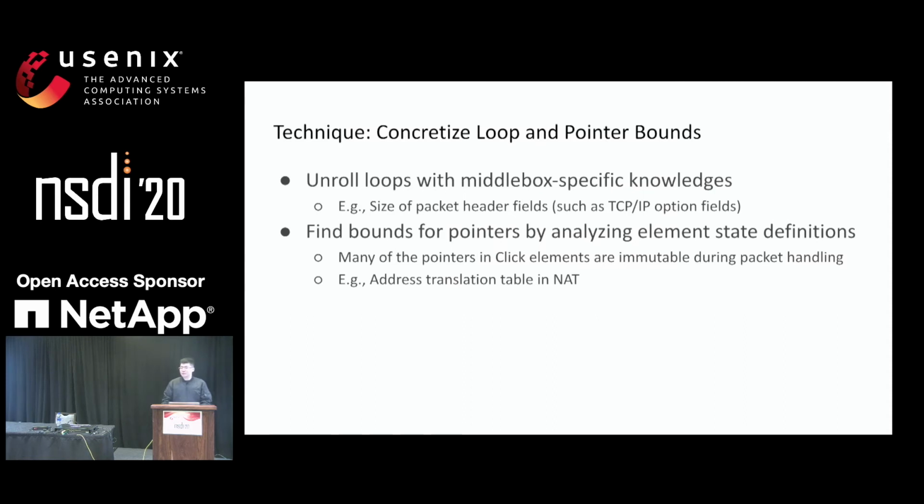The second one is that we find in lots of cases, the pointers in the Click elements are immutable, which means that during the symbolic execution, they will always point to the same object, which is not changed. Therefore, we could use static analysis to figure out whether this pointer is going to be modified or not. If it's not going to be modified, we just skip the reasoning of the symbolic pointer analysis. We could just treat it as a concrete pointer. Therefore, the symbolic executor will know which object this pointer is pointing to, and therefore the symbolic execution is able to finish.